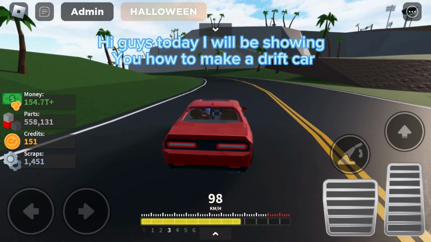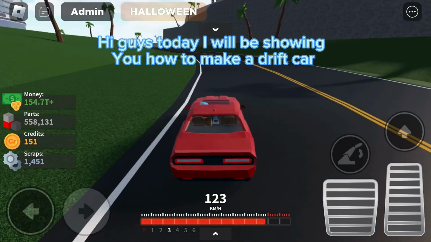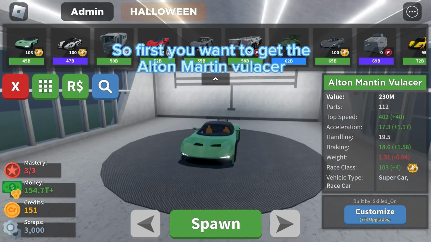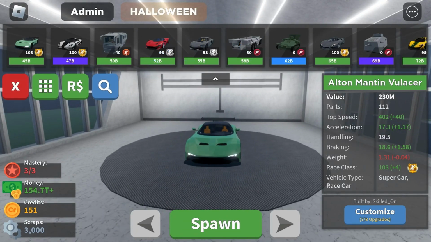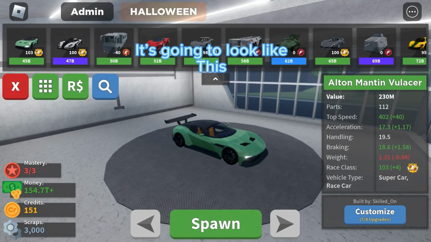Hi guys, today I will be showing you how to make a drift car. So first you want to get the Aston Martin Valhalla. It's going to look like this.